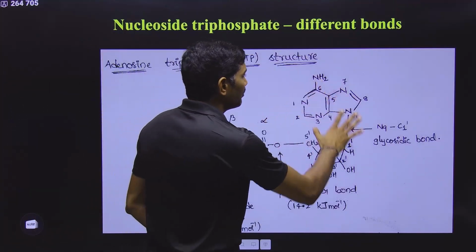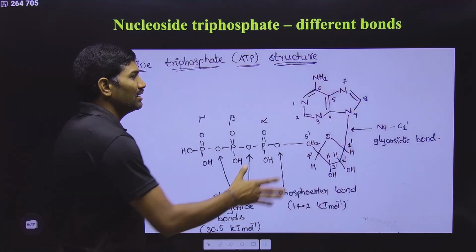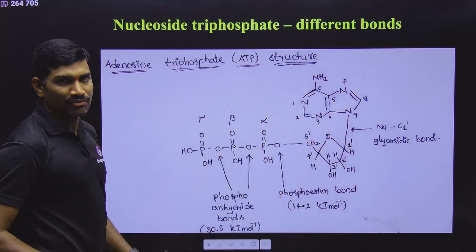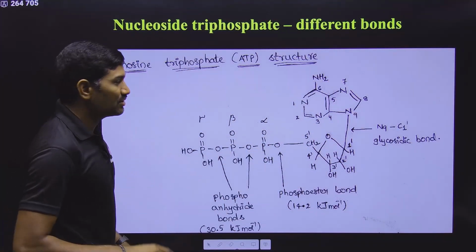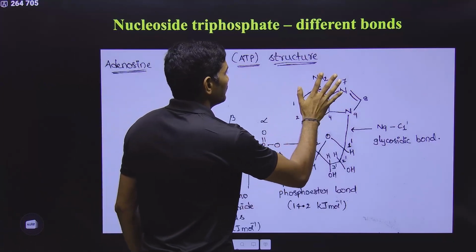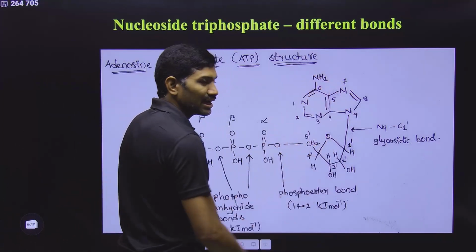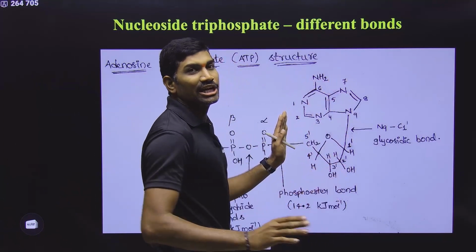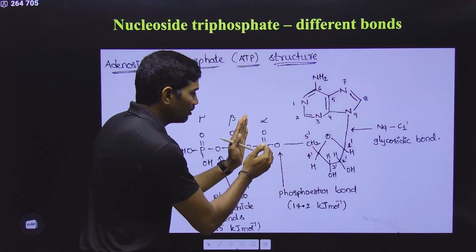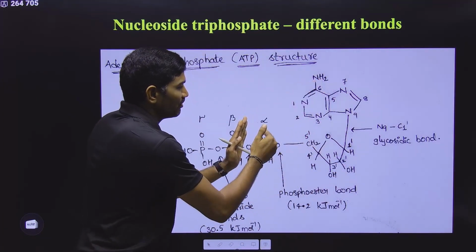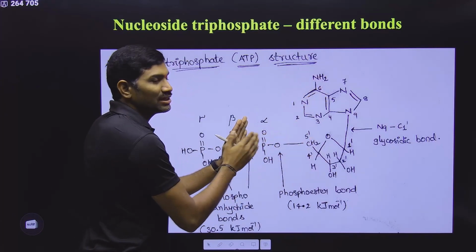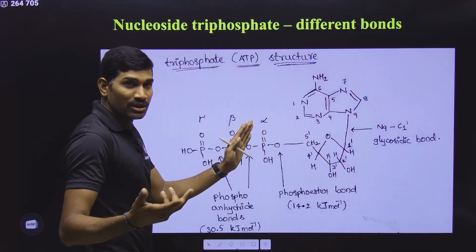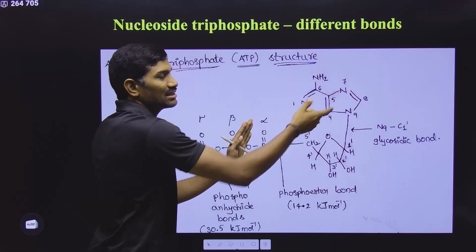Now here I have given an example of a nucleotide where there is one nitrogenous base, one sugar and 3 phosphates. But names I will tell you, so observe carefully. Suppose it is the adenine, suppose it is the ribose sugar. Suppose you are talking only up to this. Adenine plus ribose is adenosine. And then if you are talking up to only a single phosphate, adenine plus ribose plus single phosphate, now what is the name? Adenosine monophosphate you can say, or you can say adenylic acid.